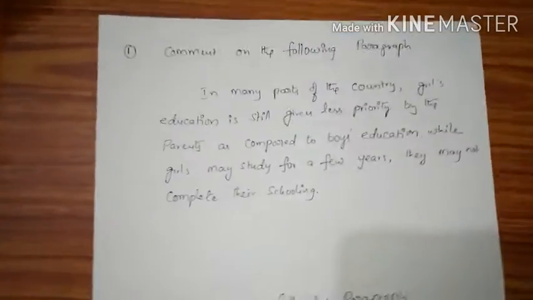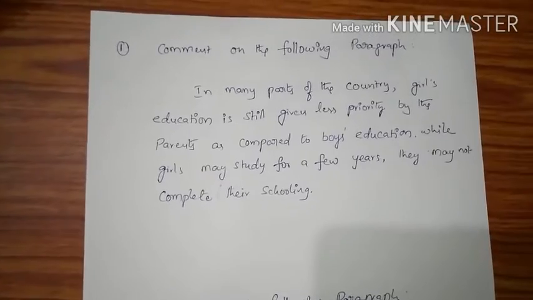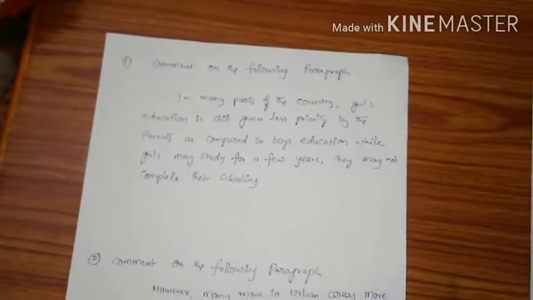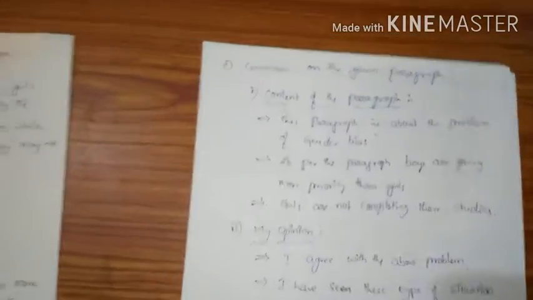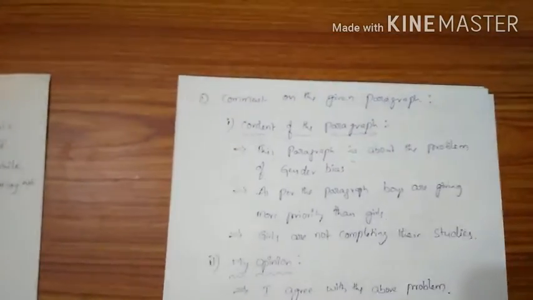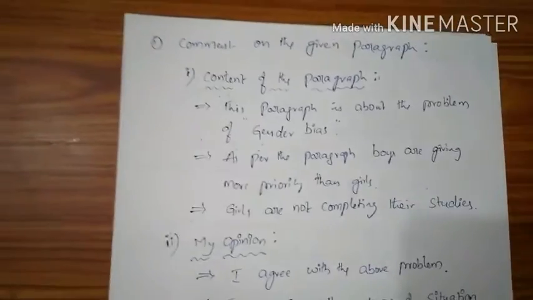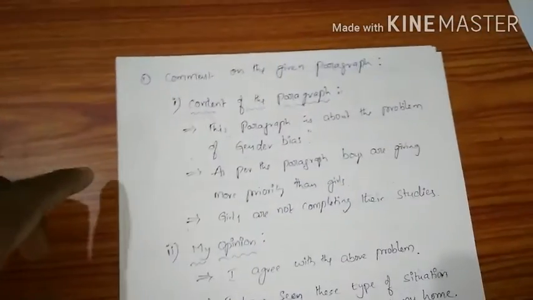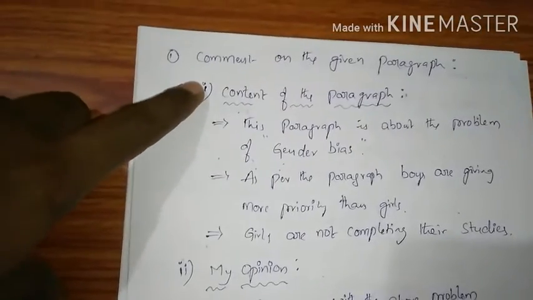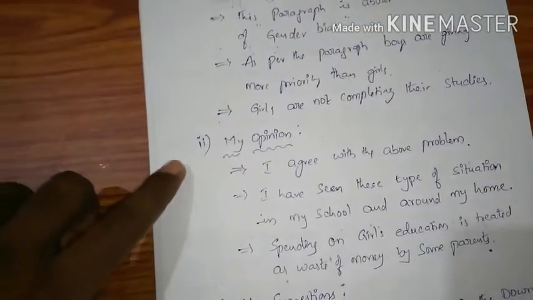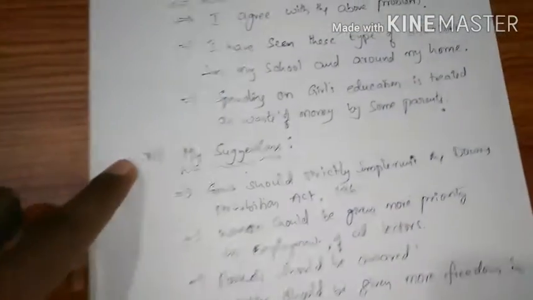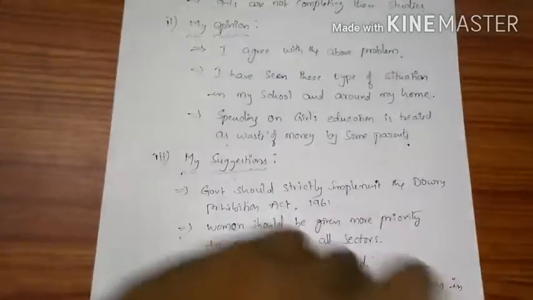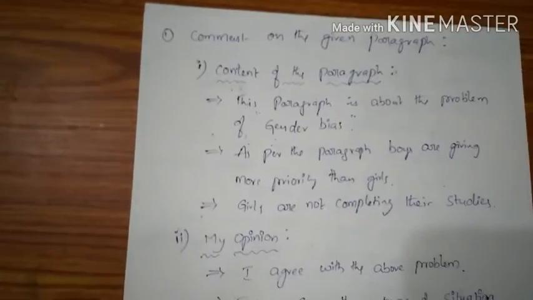Next, we have to read this paragraph and we have to split this paragraph into three parts. So we have to write three parts or three paragraphs in the examination. So here, for the three parts, I have written three side headings, that is content of the paragraph, my opinion and my suggestions on the problem.